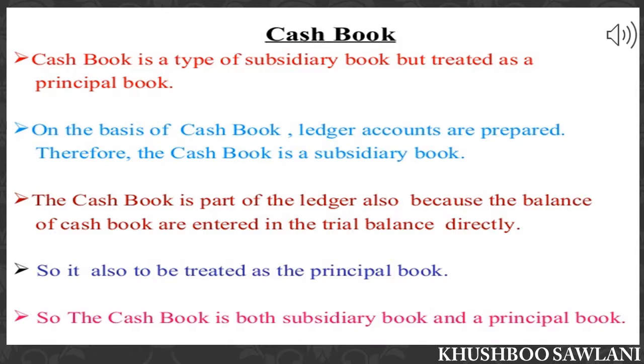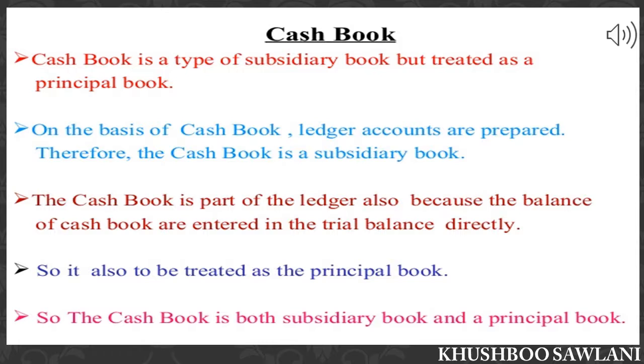Now let us see the meaning of cash book. Cash book is a type of subsidiary book but treated as a principal book. On the basis of cash book, ledger accounts are prepared. Therefore, the cash book is a subsidiary book. The cash book is part of ledger also because the balance of cash book is entered in the trial balance directly. So it is to be treated as a principal book. So the cash book is both a subsidiary book and a principal book.